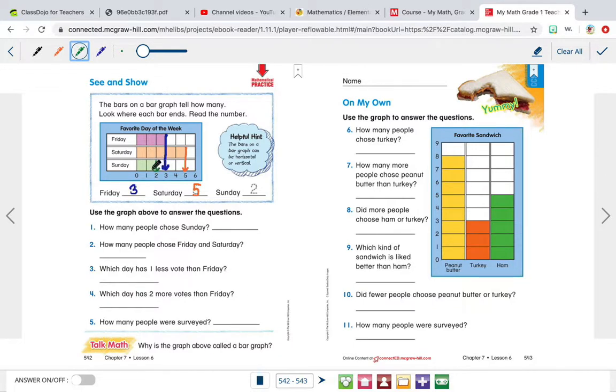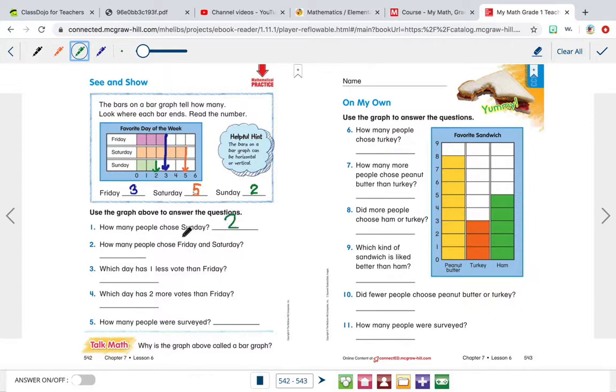You go down and we see that 2 people said their favorite day of the week was Sunday. All right. How many people chose Sunday? 2 people chose Sunday because that's what we wrote right here. So 2 people chose Sunday.